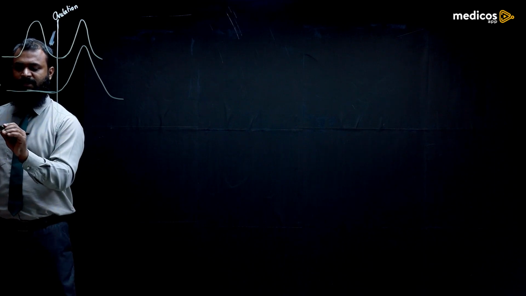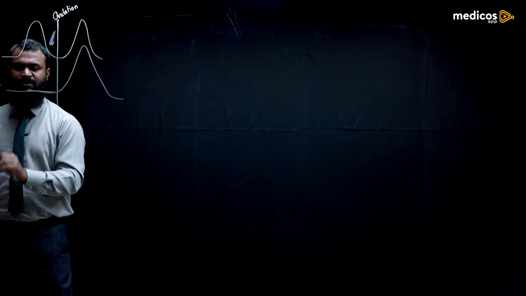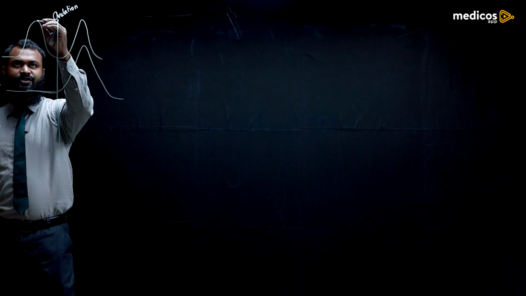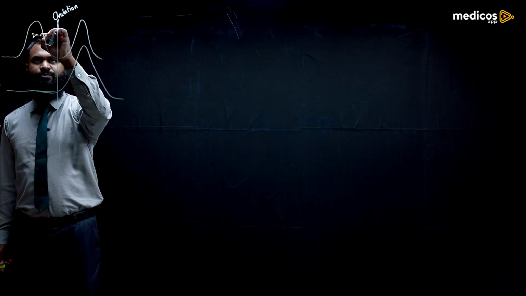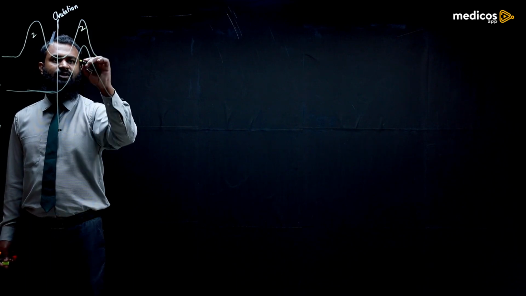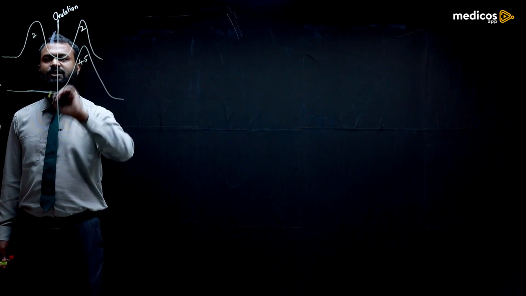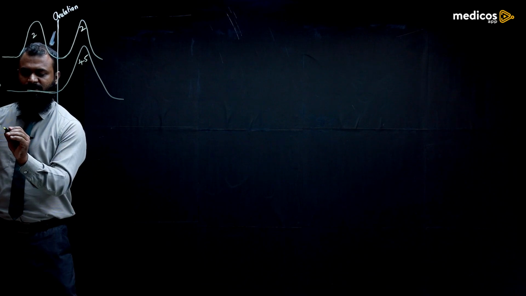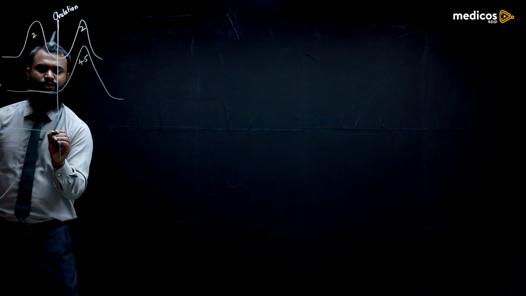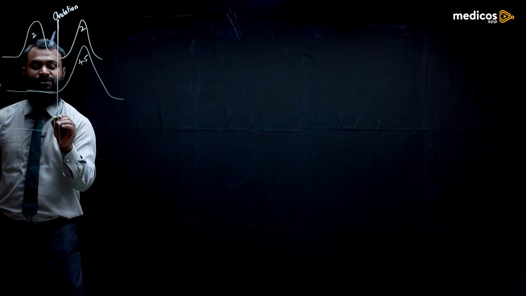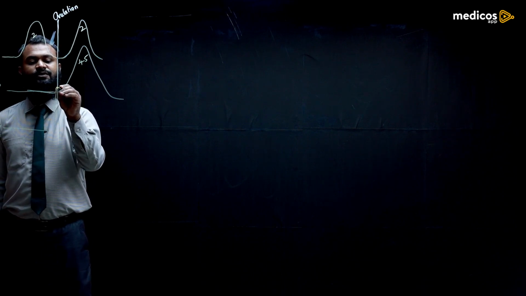Then take LH. So what happened to LH? See here, there is an increase. Just 12 hours before ovulation, there will be an increase in LH concentration.